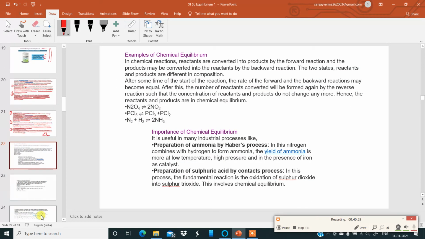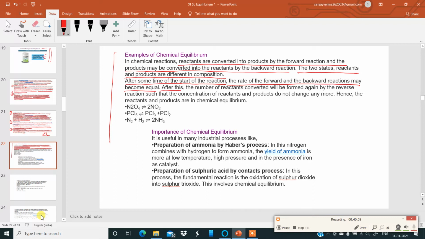Okay. Then examples of chemical equilibrium. In chemical reactions, reactants are converted into products by the forward reaction, and the products may be converted into reactants by the backward reaction. The two states, reactants and products, are different in composition. After some time of the start of the reaction, the rate of the forward and the backward reactions may become equal, okay, whenever there is equilibrium.